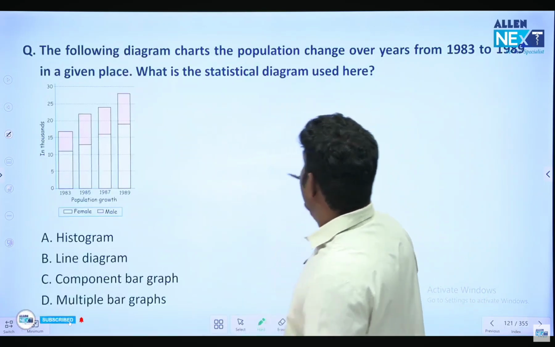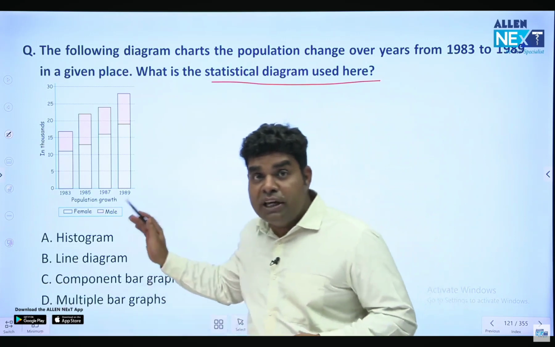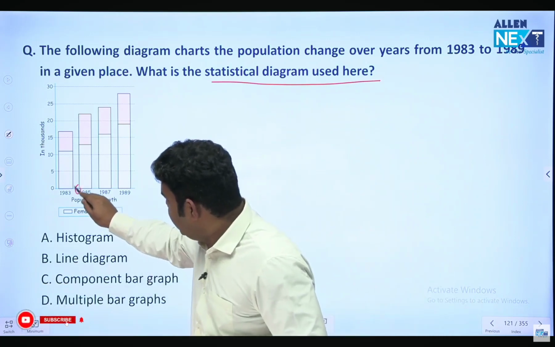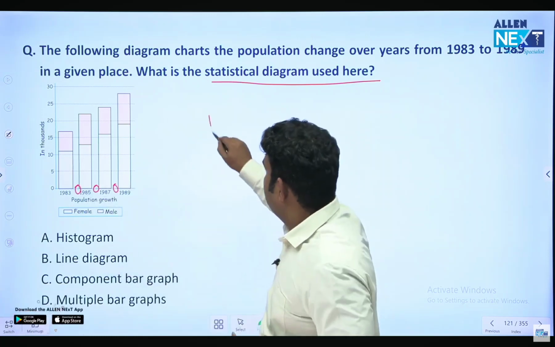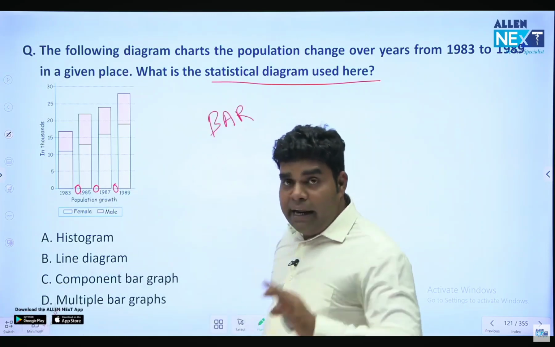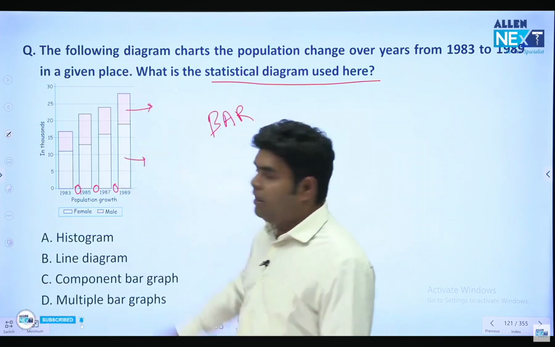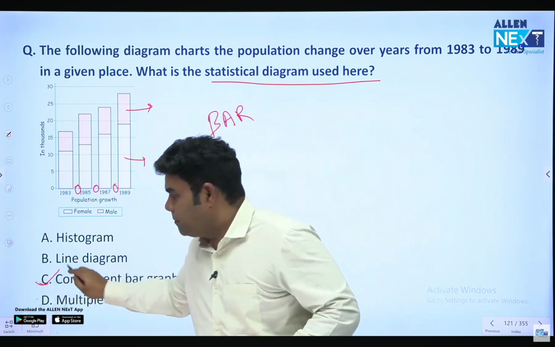The following diagram charts the population change over years. Which statistical diagram are we using here? So the first thing is, if you find a gap again and again, it is definitely a bar diagram. And in the bar diagram, if there is one color of plot and one color above it, one above another, it is a component bar diagram, option C.